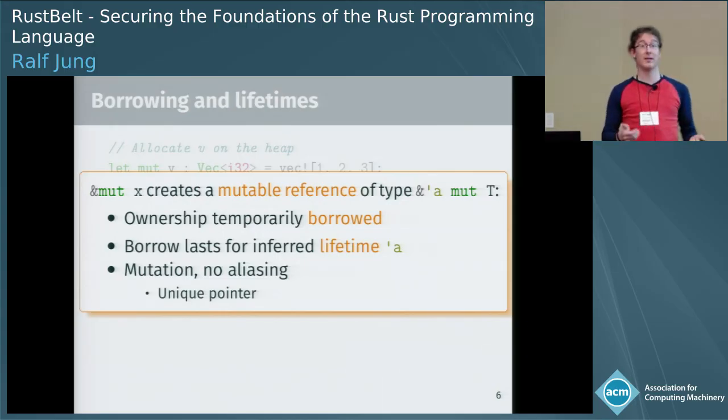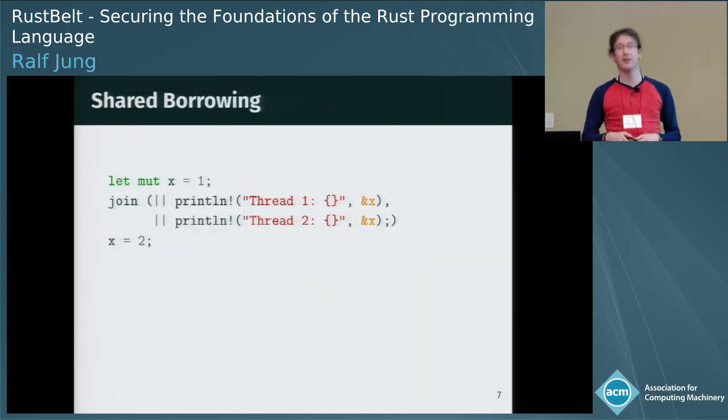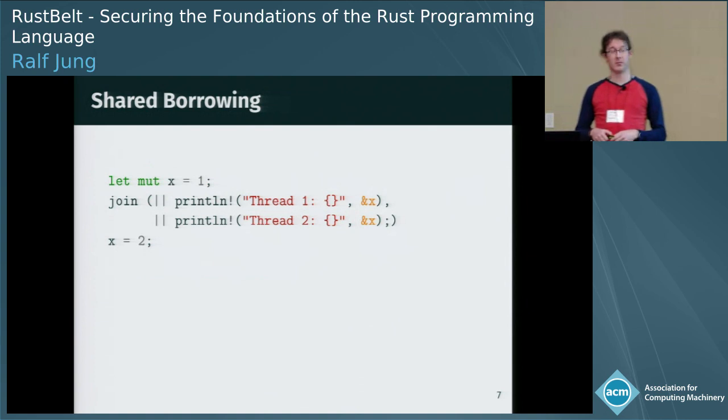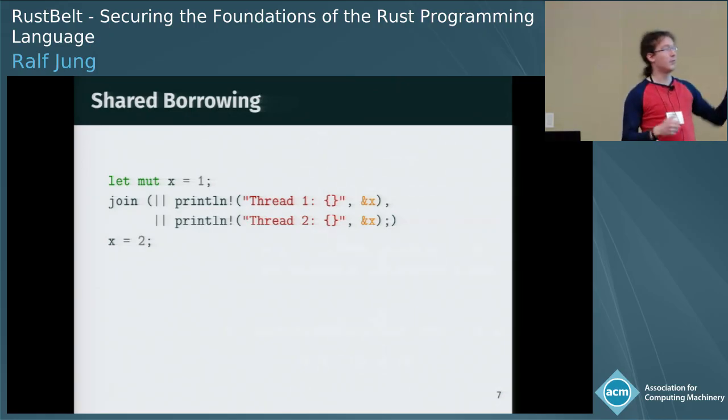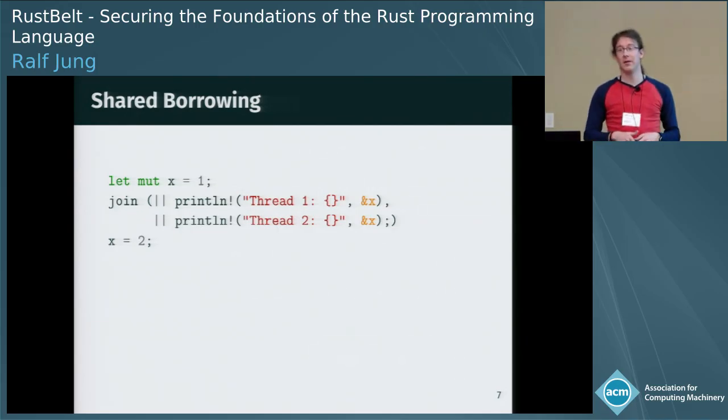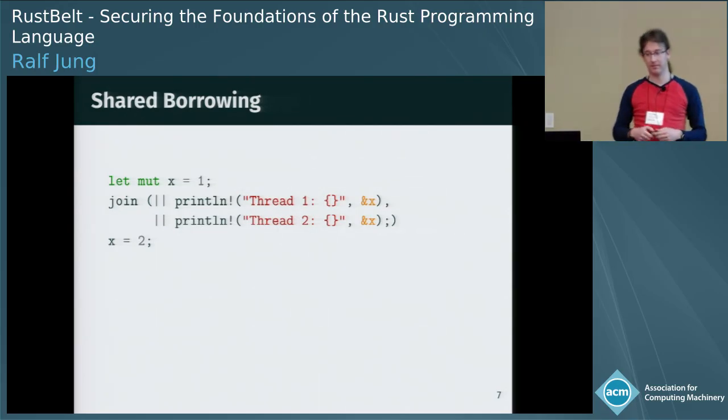Now, we've seen two examples of having mutation and no aliasing, so unsurprisingly, the third example involves aliasing. So concretely, this code creates a local variable, then spawns two threads that both concurrently read a pointer pointing to the stack frame of the main thread, printing the current value of that variable. And then when both threads are done, we mutate x.